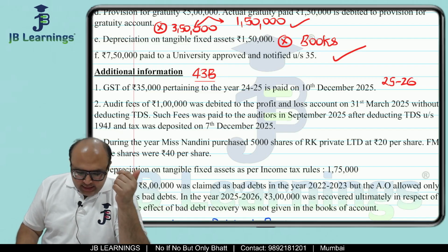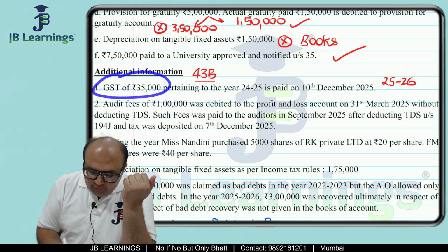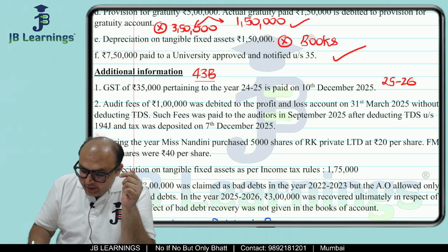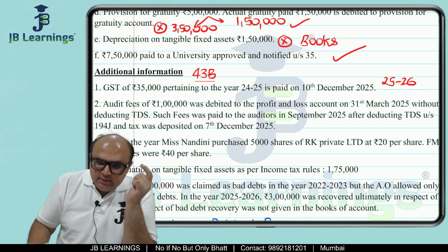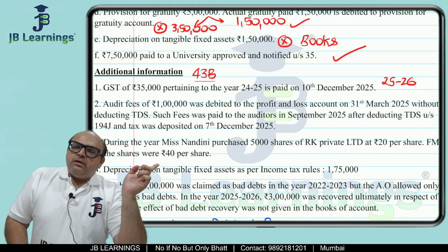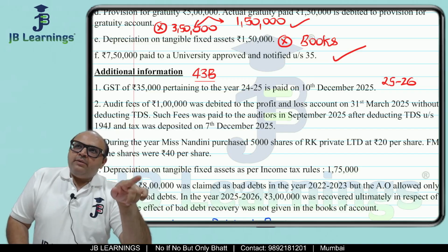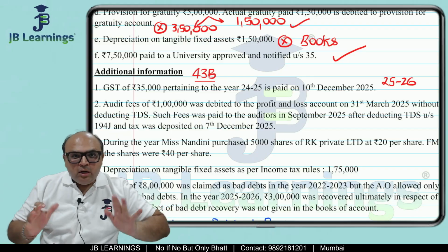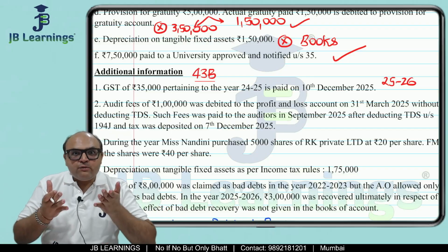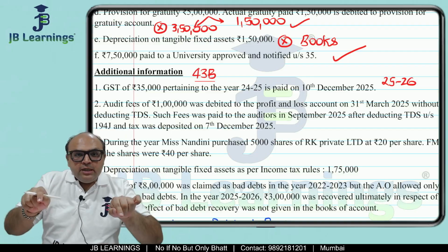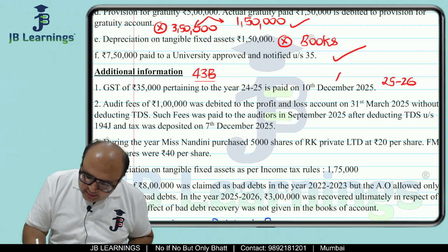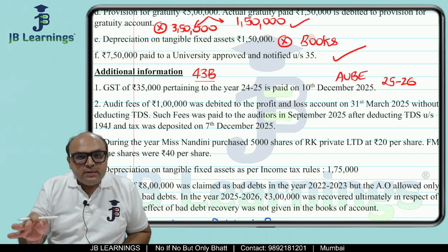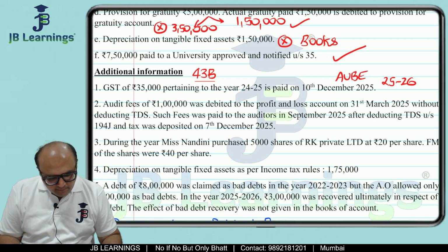So what they are saying is GST of 35,000 of the last year was paid in this year. If it was of the last year, then in the books of accounts it must have been debited in the last year only. But we are not finding profit as per accounts. We are finding it as per tax, and as per tax, it is allowed in the year in which it is paid. It means this would be AUBE. AUBE is allowed but unrecorded business expense.